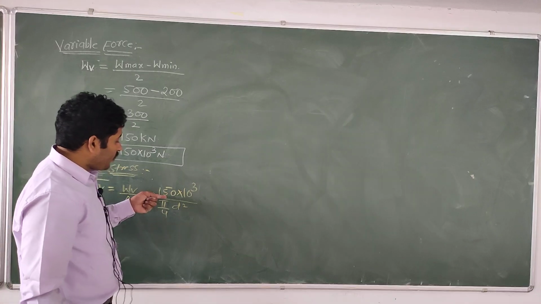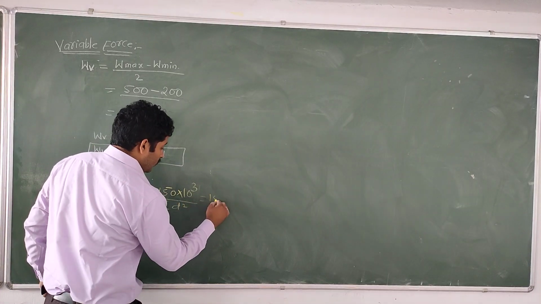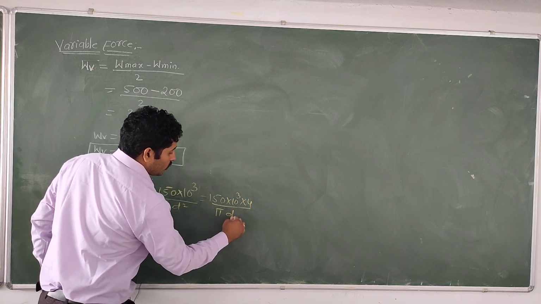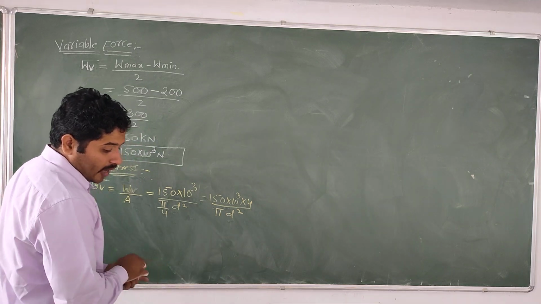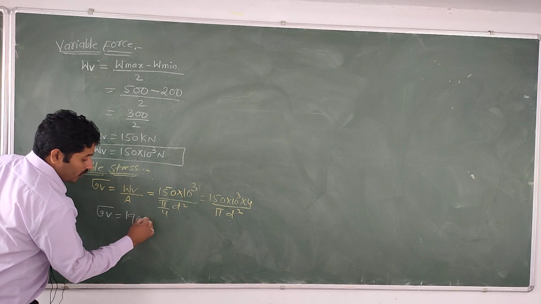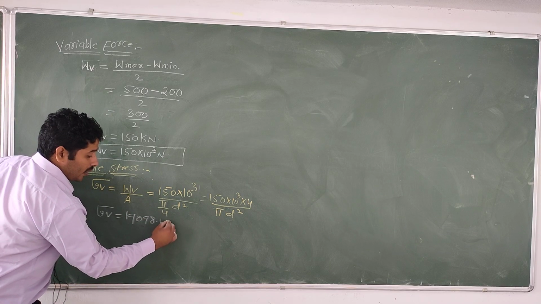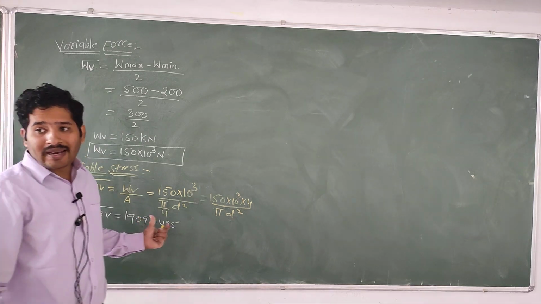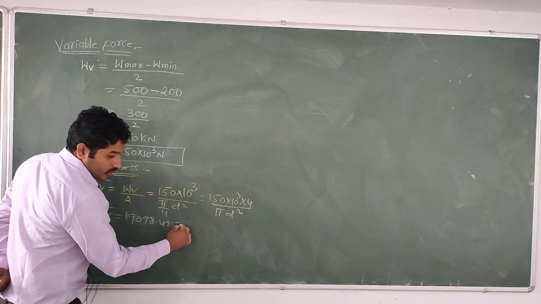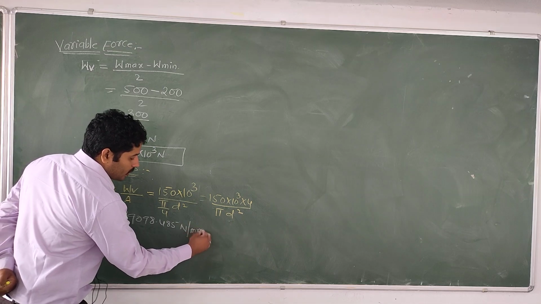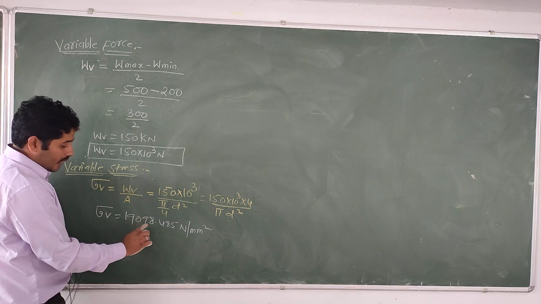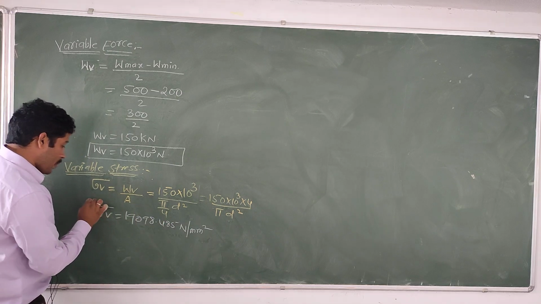If you divide, 150 into 10 power of 3 into 4 by pi into d square, then you will get sigma V equal to 19098.485. What will be the unit? The unit should be Newton per millimeter square. The value of the variable stress is 19098.485 Newton per mm square.